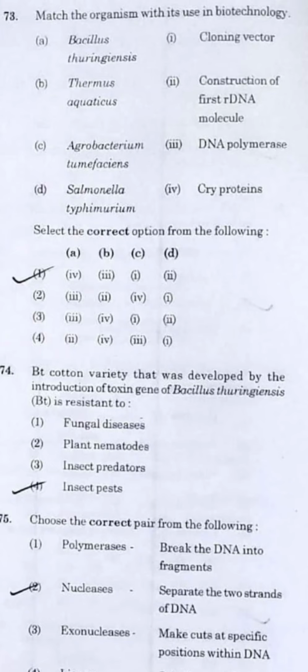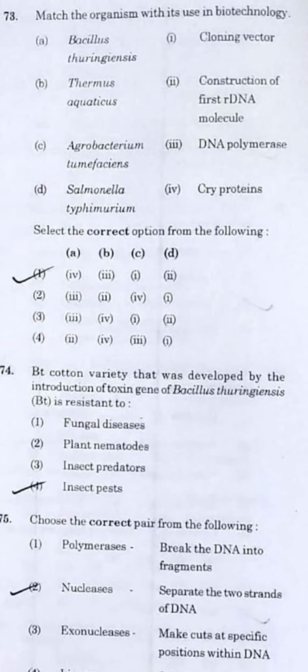Now question number 73. Match the organism with its use in biotechnology. So Bacillus thuringiensis is responsible for the cry protein. Thermus aquaticus is responsible for the DNA polymerase activity in PCR. Agrobacterium tumefaciens is a cloning vector. And the last, Salmonella typhimurium, is for the construction of the first rDNA molecule. So the option here will be option number 1.